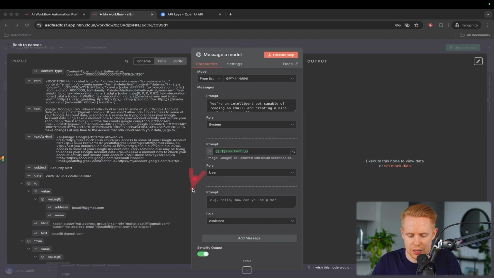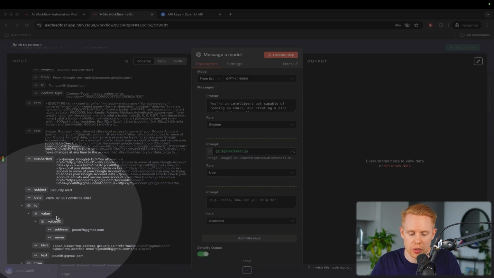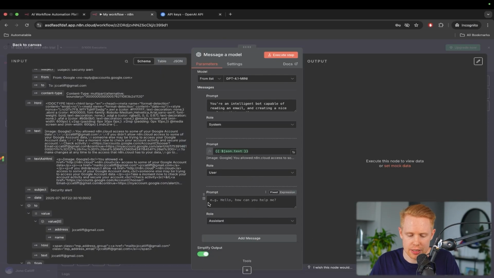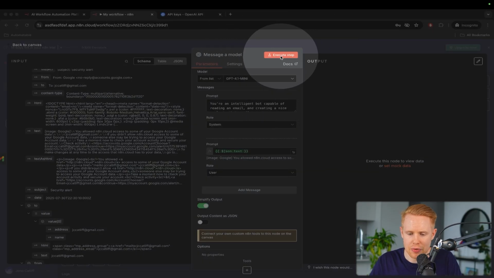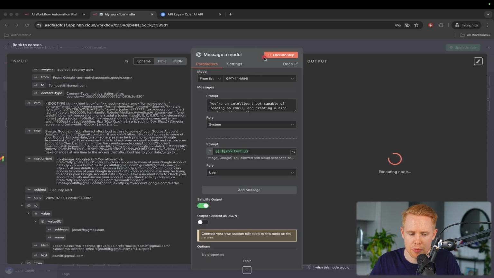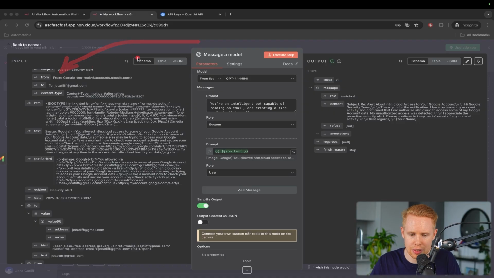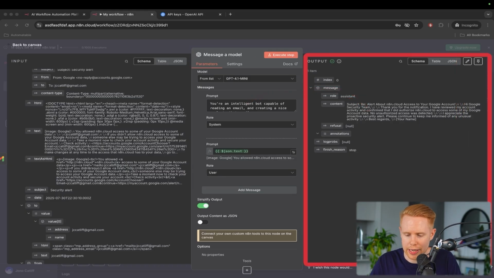And then the assistant message down here, we're not going to go too deep into this, but this is how we can format the output of the message. If there is a specific way we wanted to format this, we could do that. It's a bit more complicated, and as an intro course to n8n, you don't necessarily need to know this. It's not very applicable, but if you do decide to go a mile deep into n8n, you will want to learn it. We'll hit the execute step over here, take that incoming email, give it some instructions, and then output the response over here.